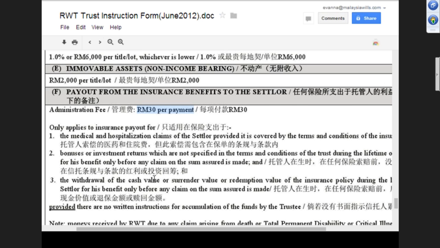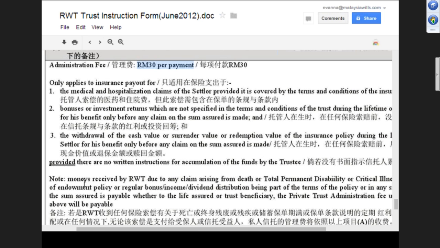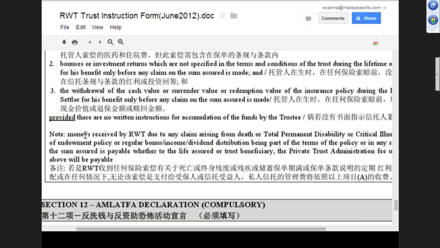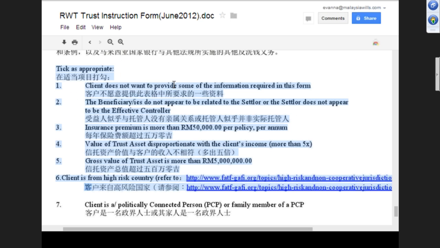Okay. And then after that, this is the LAFTA declaration. Okay. Yeah, so this also we need to tick. The client doesn't want to provide. So only if the answer is yes, you tick. Otherwise, if there's nothing there, then don't bother ticking lah. So if the client is not cooperative and doesn't provide information, then we tick lah. Correct.